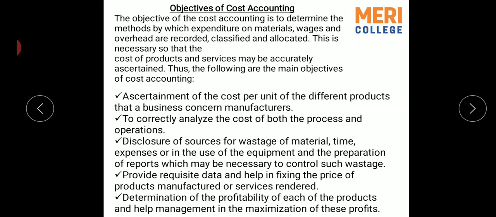Cost accounting helps to correctly analyze the cost of both the process and operations. It discloses the wastage of material, time, and expenses in the preparation of the product. It helps to lower the cost by providing all the areas where the cost has the potential to decrease, so as to increase the profitability of the product.